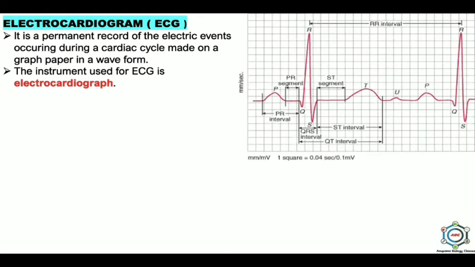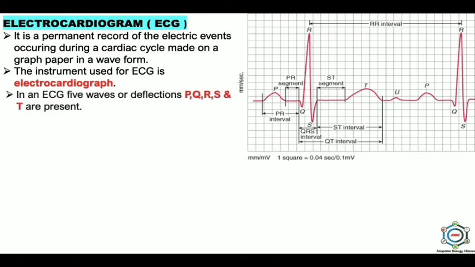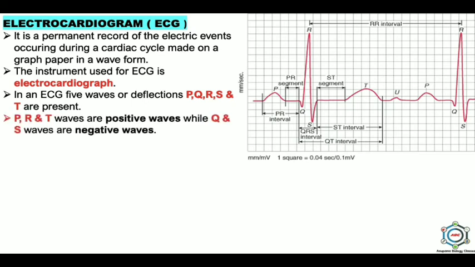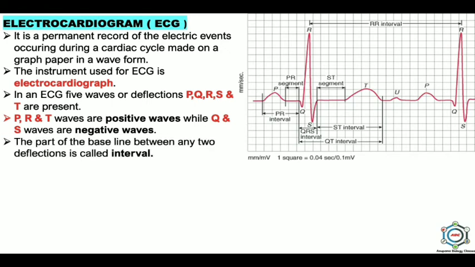In the picture you can see this is one complete electrocardiogram. In this picture you can see waves or deflections. These waves are P, Q, R, S and T, and these P, R and T waves are positive waves while Q and S waves are negative waves. The part of the baseline between any two deflections is called interval. In the picture you can see PR interval, QRS interval, ST interval, QT interval and RR intervals.